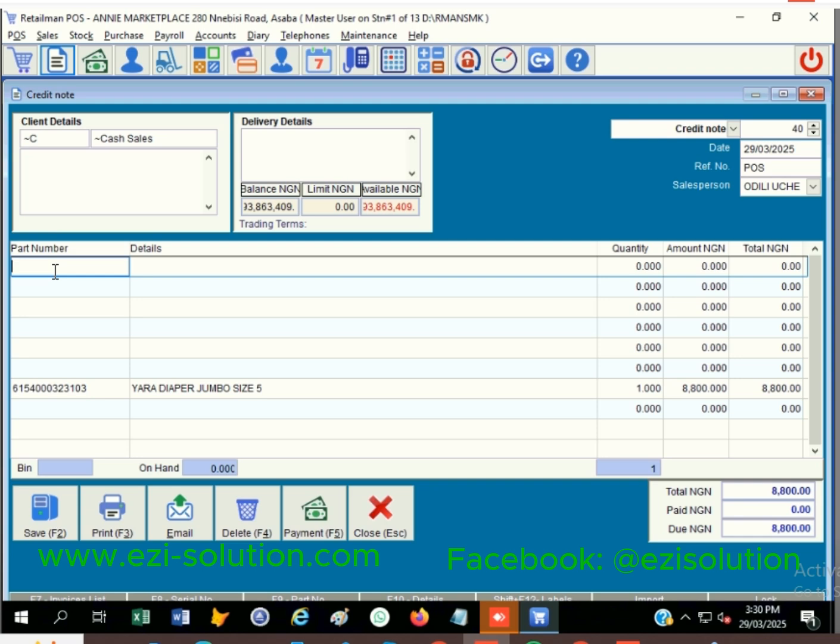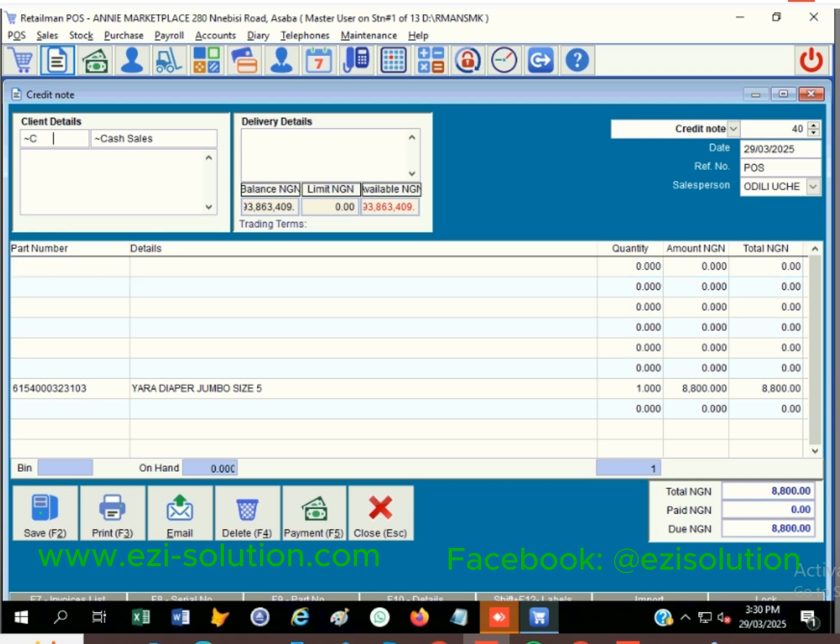It will not be done. So what you now need to do is this. If you are running full account and you want the account to balance, there are two ways to do this. You need to pay this invoice. You need to pay this particular invoice.